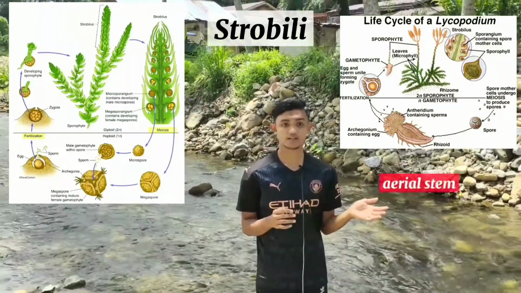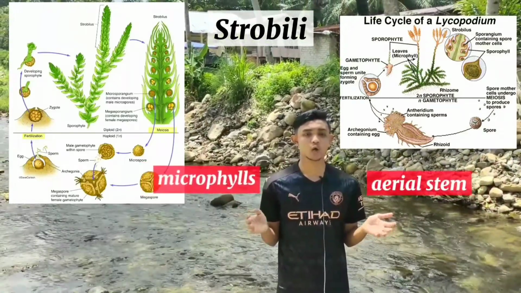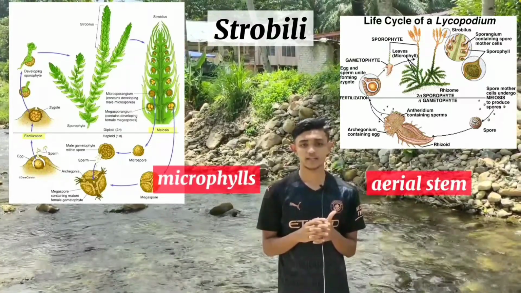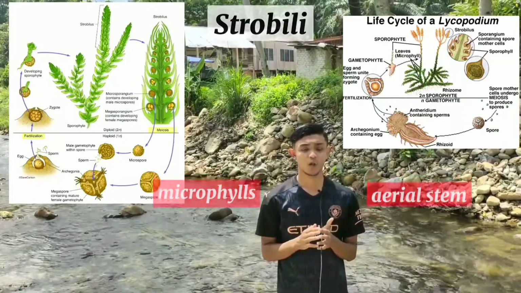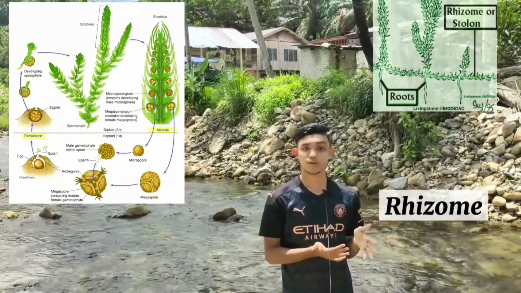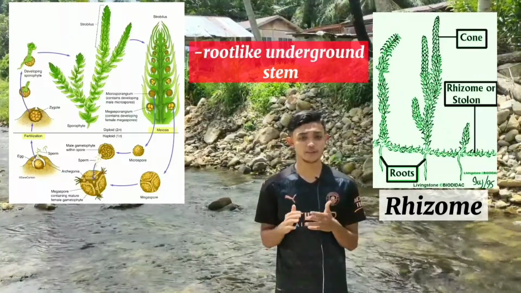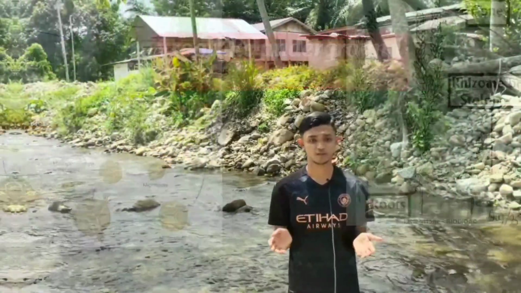Next, the aerial stem and microphylls contain vascular tissues, as does the underground stem, called the rhizome. Rhizome means root-like underground stem. The roots develop and branch from the rhizome.